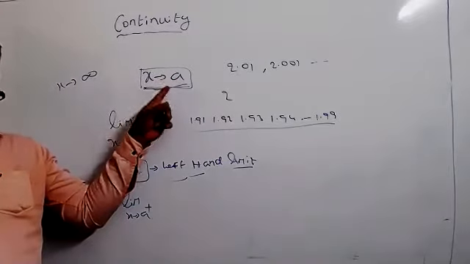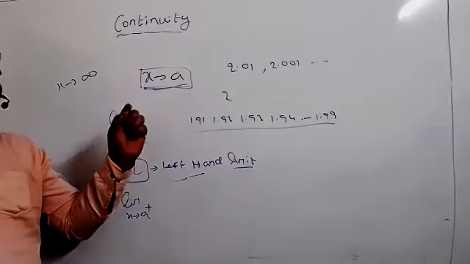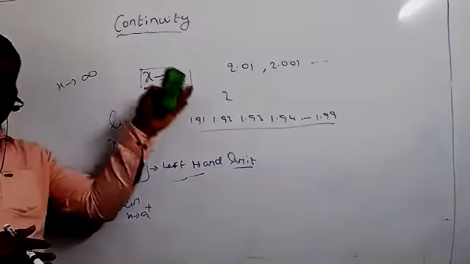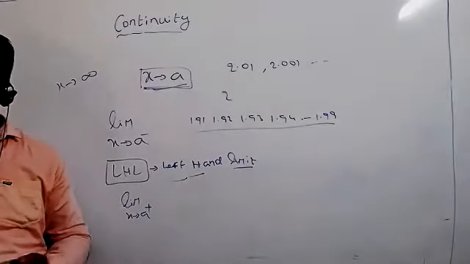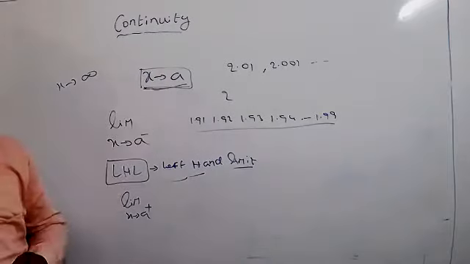That means the value of x is either less than a, but all the values are nearer to a, or else the value of x is more than a, but all the values must compulsorily be nearer to a. That is the meaning of x tends to a, but x not equal to a.